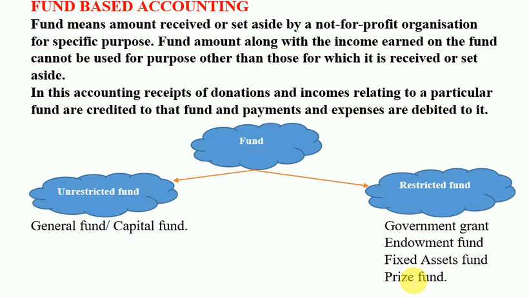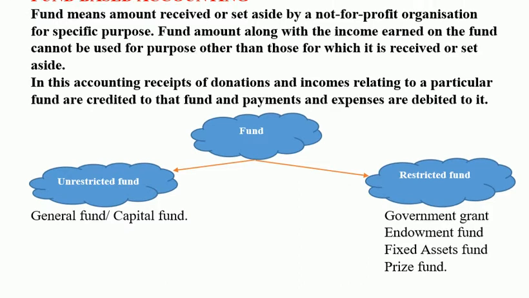And if you have received the prize fund, then you can use the prize fund for prize related activities, and whatever income you receive from this prize fund, that particular income will be added in the prize fund itself. So I hope you all have understood the concept of fund based accounting and restricted and unrestricted fund, and the practical portions of fund based accounting will be discussed in our online classes. So the theoretical portions of fund based accounting have been discussed, and now let's proceed towards another topic, that is